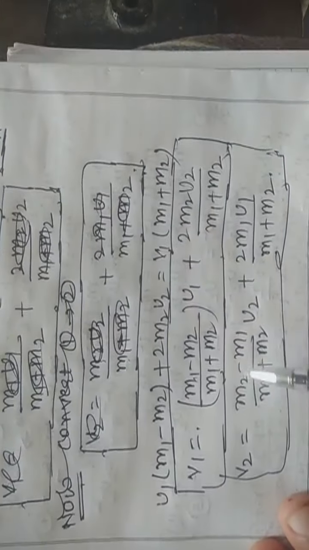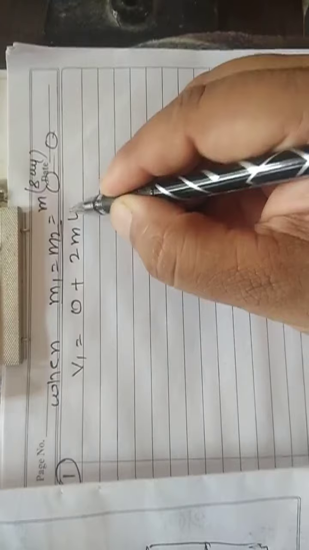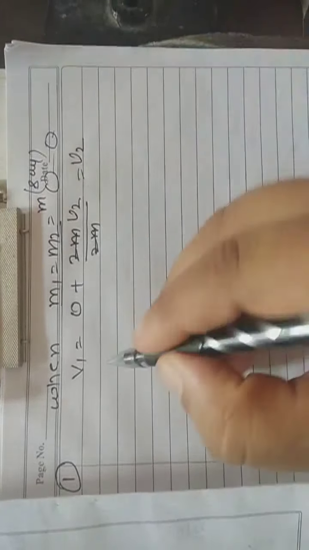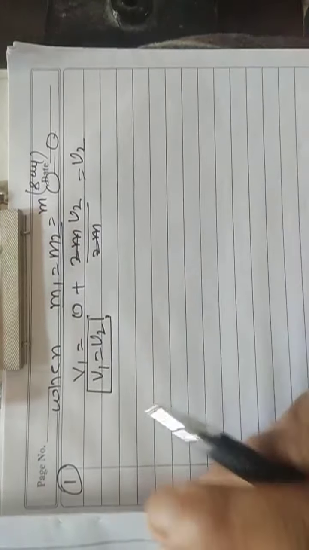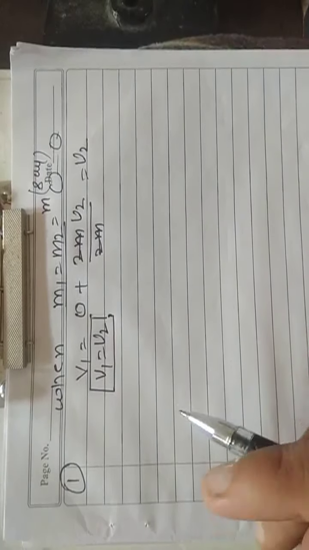If I put m minus m, it will be 0, so v1 will be equal to 0 plus 2m u2 upon m plus m. Cancel out, so v1 equals u2. It means the first body starts moving with the initial velocity of the second after collision.